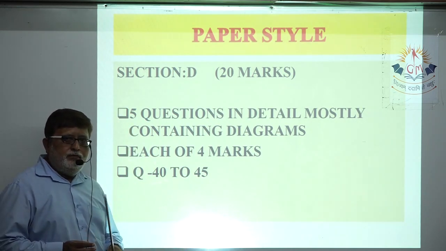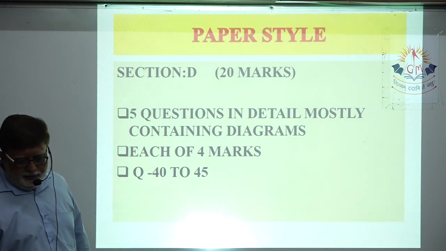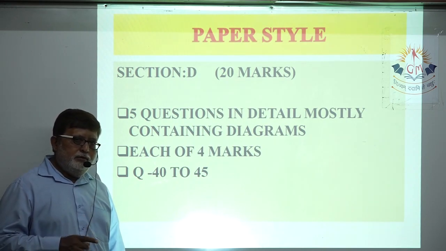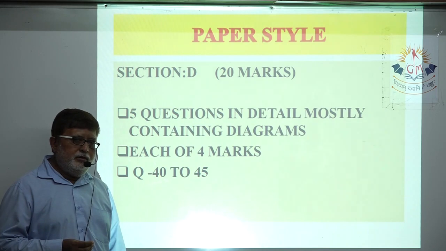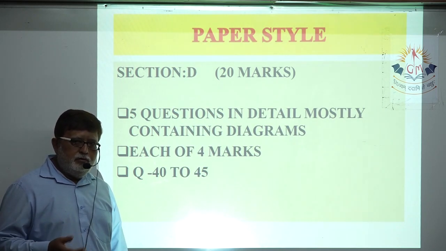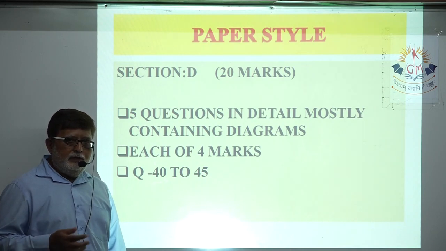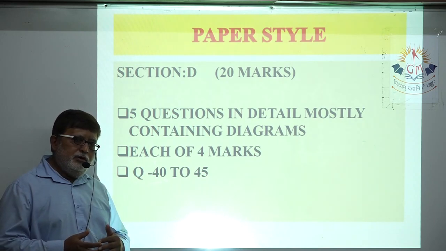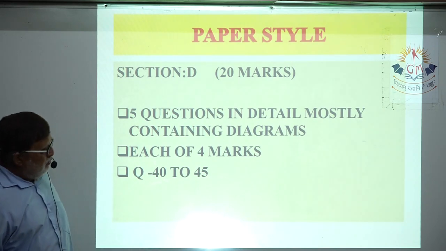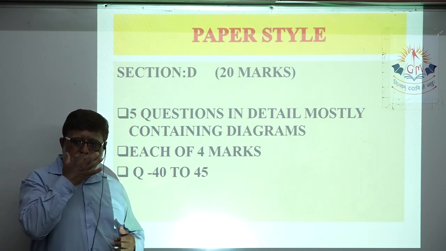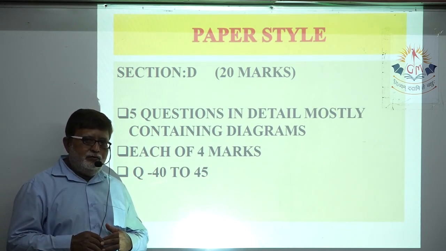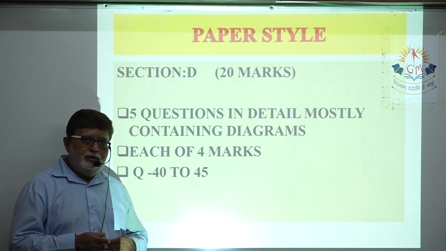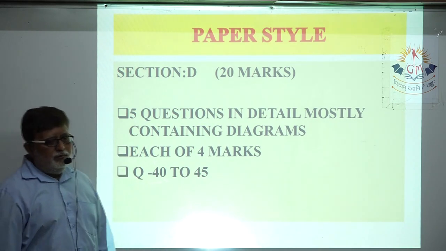There will be 5 questions asked in this section, each and every question of 4 marks. Generally in this particular section, they ask questions which involve the framing of diagram, and from the diagram conceptualizing the complete answer. Mostly in this section D, they ask 2 to 3 questions from biology, and the rest of the 2 from physics and chemistry. Okay. So this section is of 20 marks.